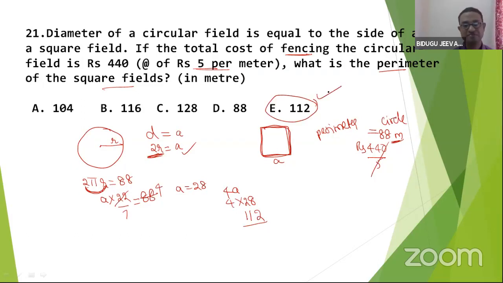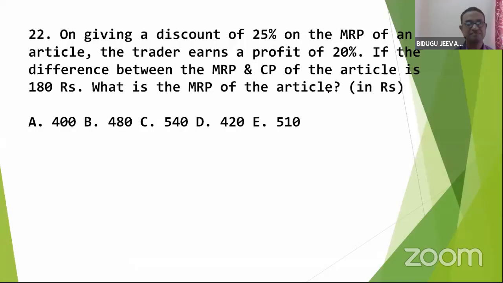Clear, all of you? Yes? So excellent. So go to the next one. Great. 22. Yeah, good, Maharani. Hope you people are following my problems. 22.